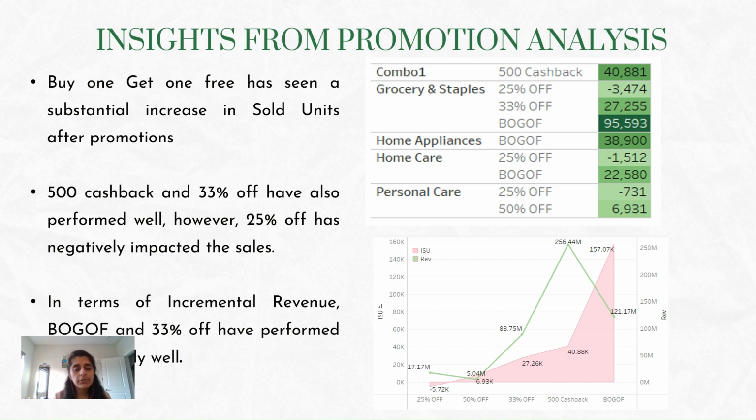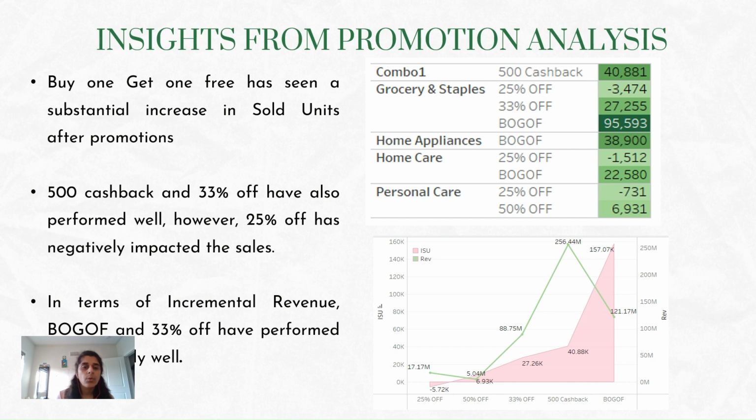If talking about incremental revenue, then buy one get one free and 33% off have performed exceptionally well. Also, when overall comparing the discount based promotions with other promotions, then buy one get one free has performed very well with highest incremental sold units. However, in Diwali season, 500 cashback has more incremental sold units.